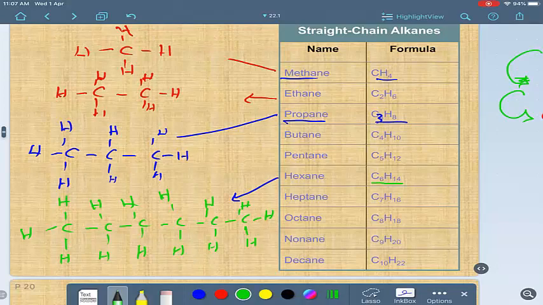Make sure every time that you have 4 bonds around each carbon. 4 covalent bonds every time. Don't forget that.